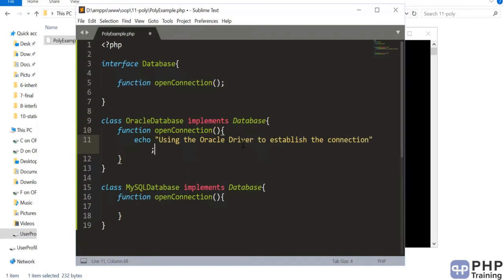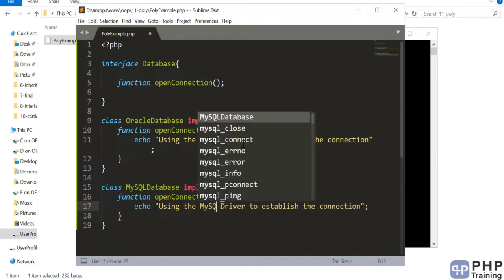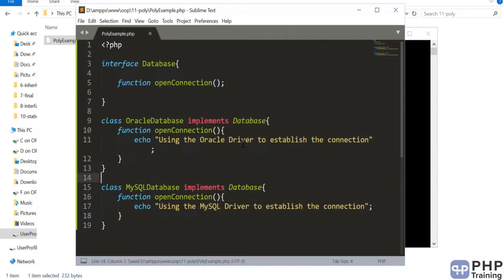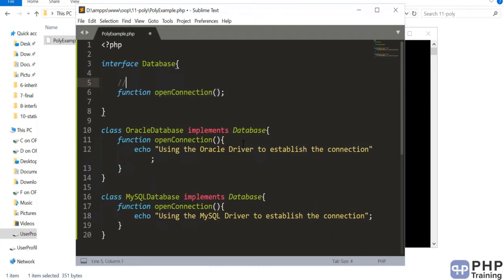Okay, that's basically how you implement this code. You are implementing this code based on the Oracle driver. Here you will not use the Oracle driver, you will use the MySQL driver. So you see, it has the same name, it has the same definition when they described it. So they just described it.